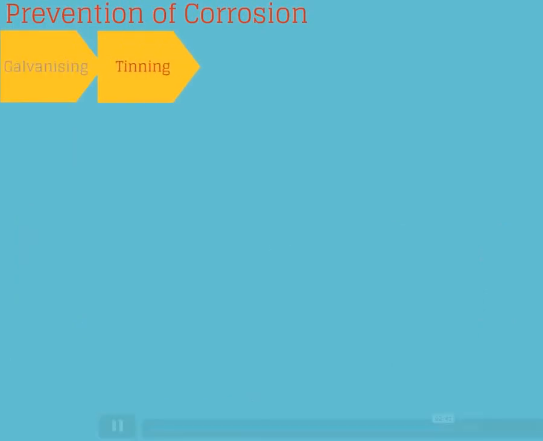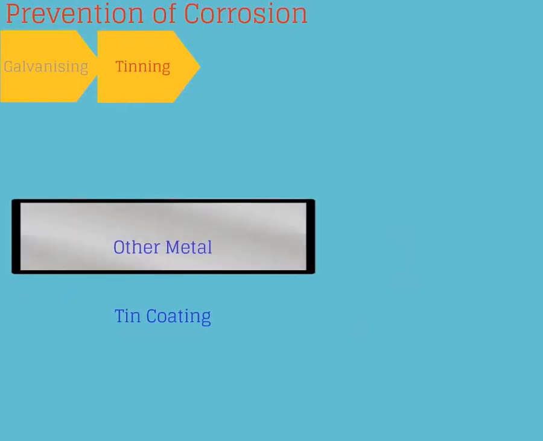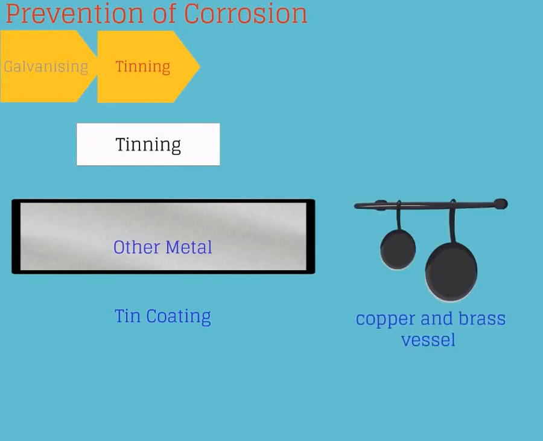Tinning. The process of giving a tin coating to other metal is called tinning. Cooking vessels which are made of copper and brass are given a coating of tin to prevent corrosion.